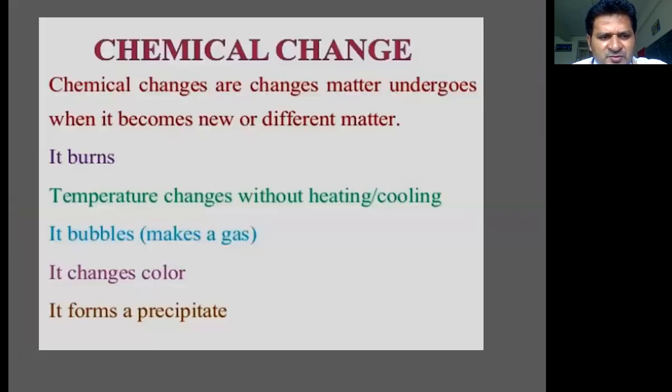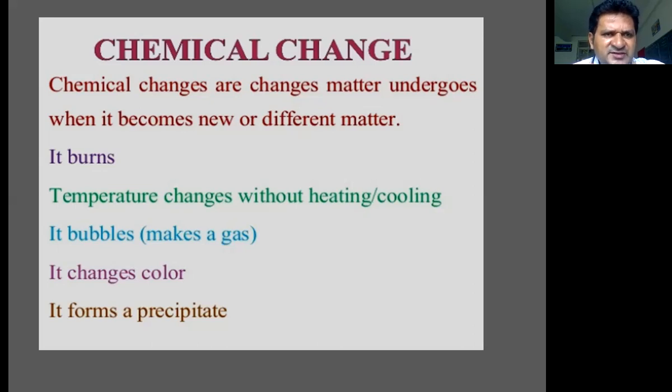Next, we will come to chemical change. What is chemical change? Chemical change is the change in the nature of the chemical substance. It means there is a complete transformation of one type of chemical substance from one form to another form of chemical substance. So how do you understand there is a chemical change?